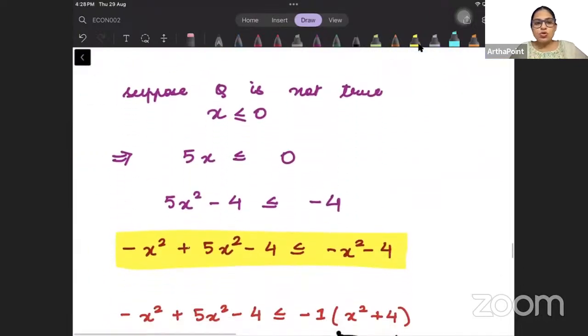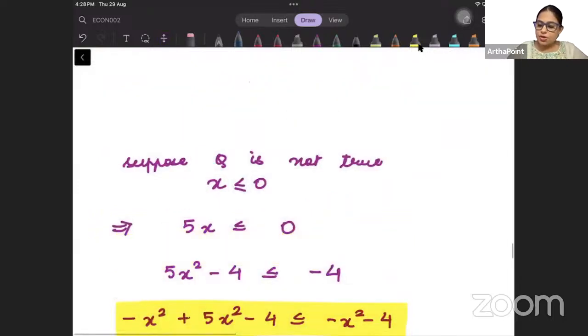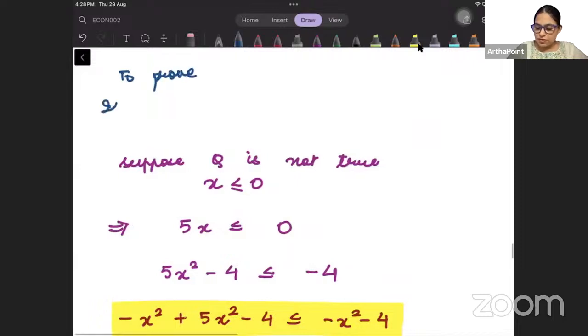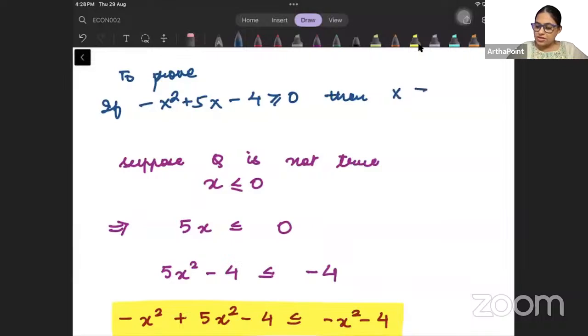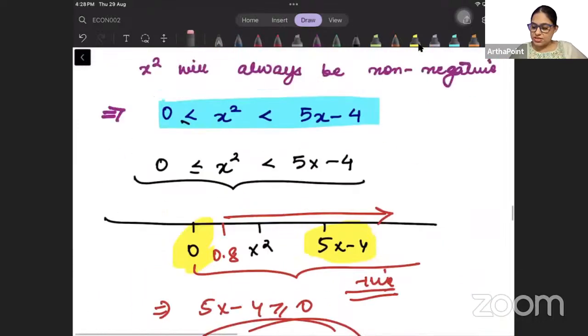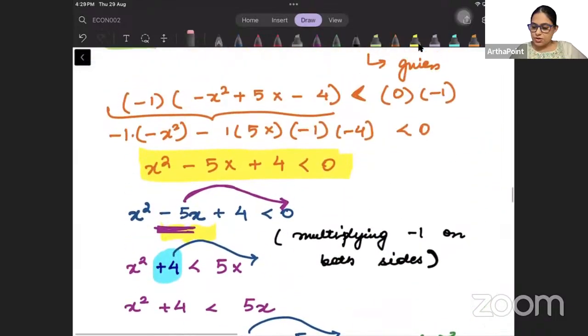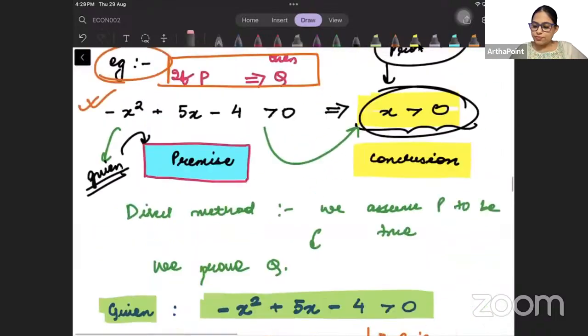Okay? So suppose we start with this. What did we have to prove, beta? To prove: if minus x square plus 5x minus 4 is greater than 0, then x is greater than 0. Here it was strictly greater than. This is what we had to prove.